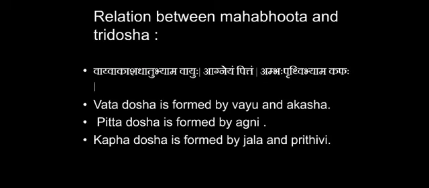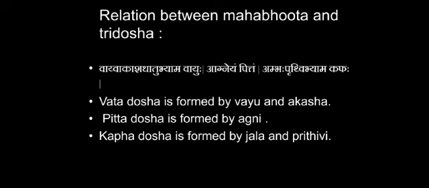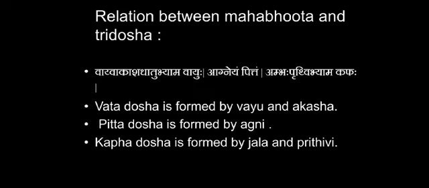As all things in this universe are made up of Pancha Mahabhuta, the 3 doshas in our body are also made up of Pancha Mahabhuta. Vata dosha is formed by Vayu and Akash Mahabhuta, Pitta dosha is formed by Agni, and Kapha dosha is formed by Jala and Prithvi Mahabhuta.